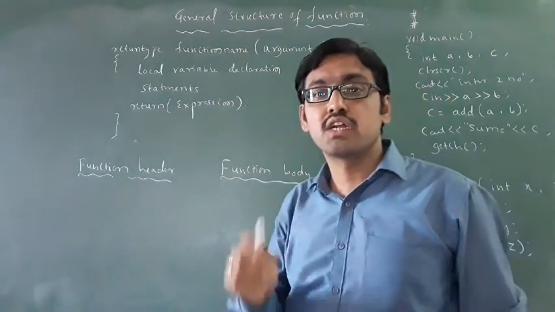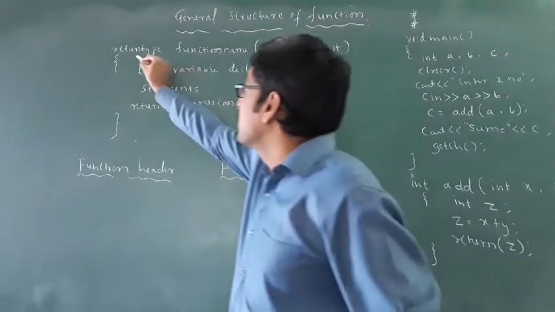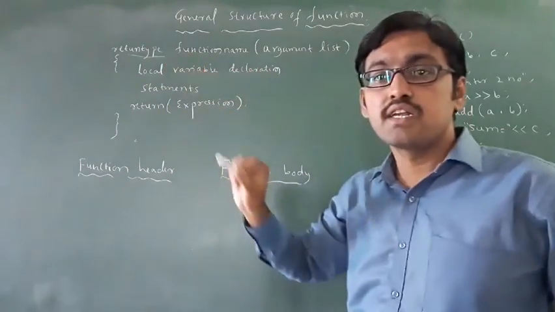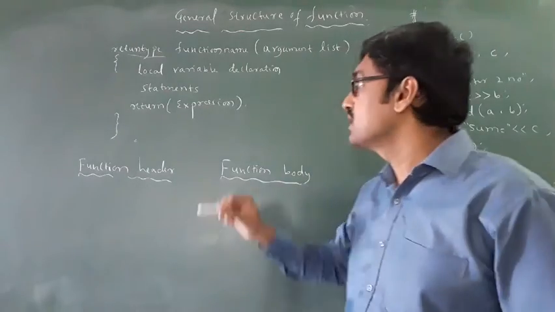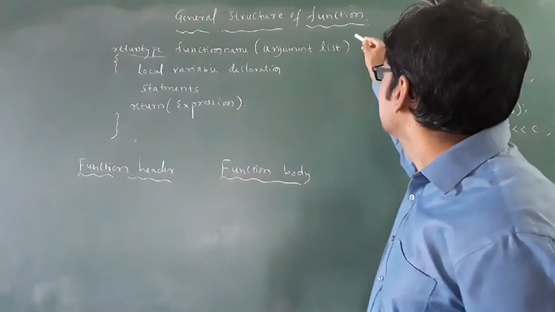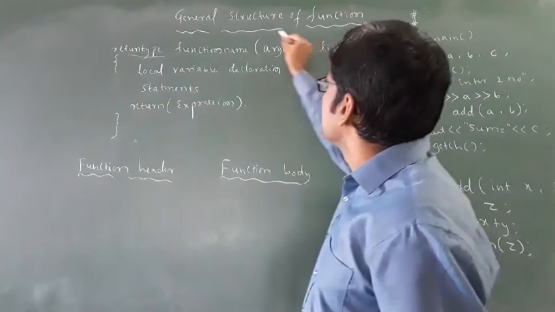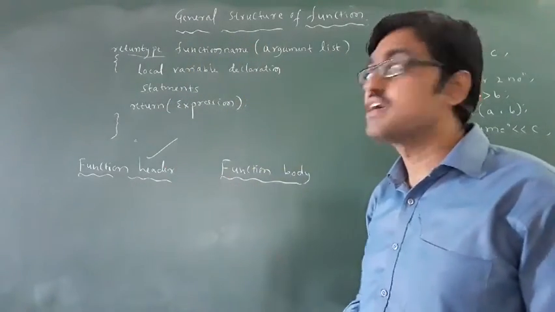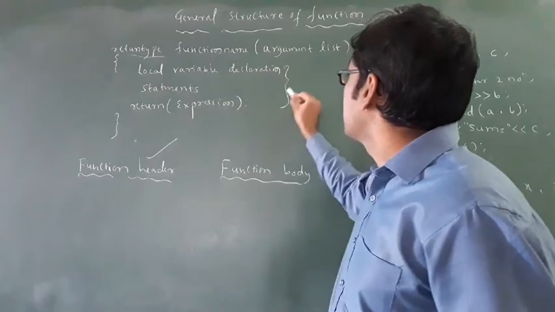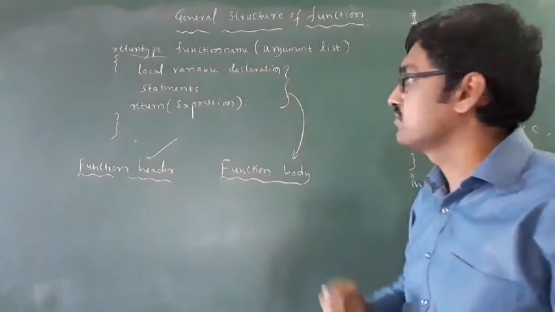The general structure of a function always starts with the return type. First it contains two parts. This whole part is called the function header. Then this part is called the function body.